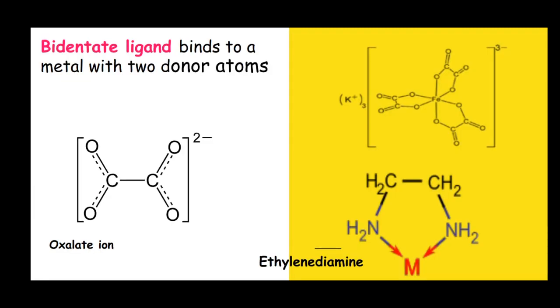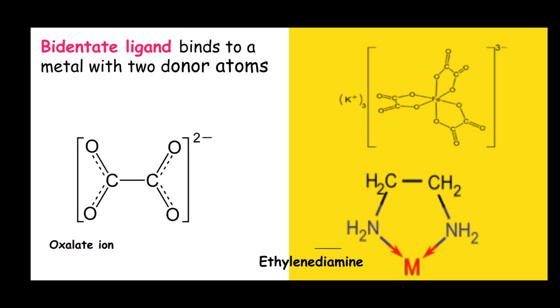Bidentate ligands. In these ligands, there are two donor atoms, and both the donor atoms can make bonds to the central metal atom at two different positions. These ligands are bigger molecules. They may be anionic or neutral molecules.